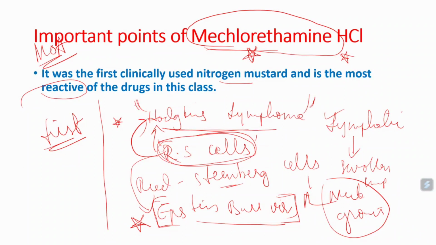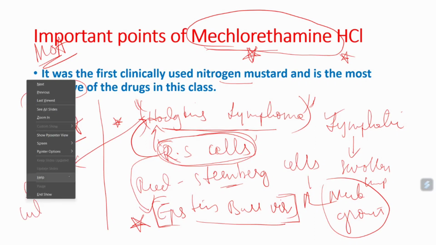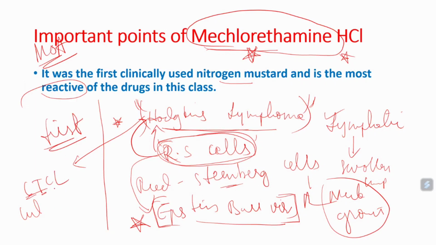Along with Hodgkin's lymphoma, there is one more cancer which is very similar, actually a type of Hodgkin's lymphoma, called CTCL lymphoma or CTCL cancer. CTCL means cutaneous T cell lymphoma. So cutaneous T cell lymphoma is a type of Hodgkin's lymphoma actually.